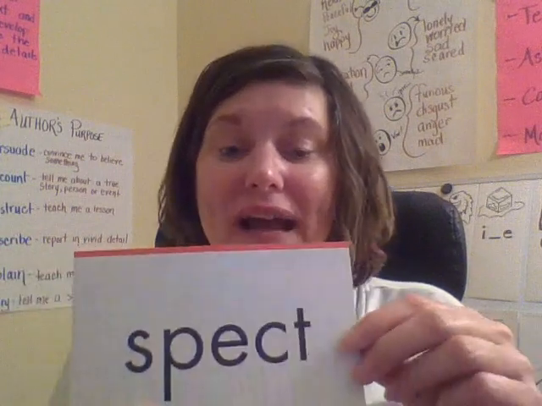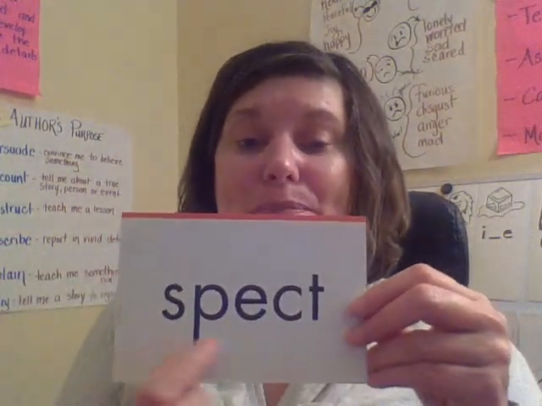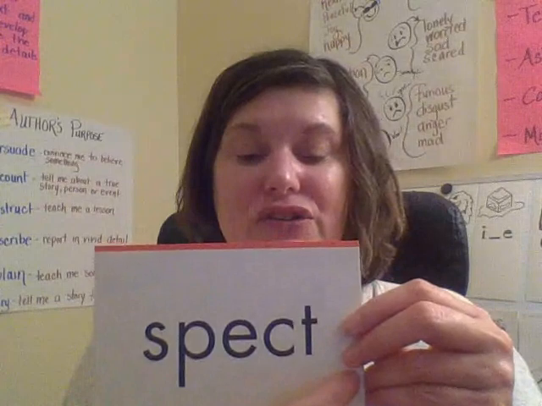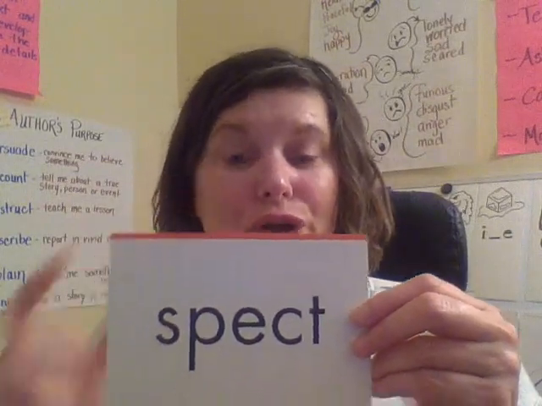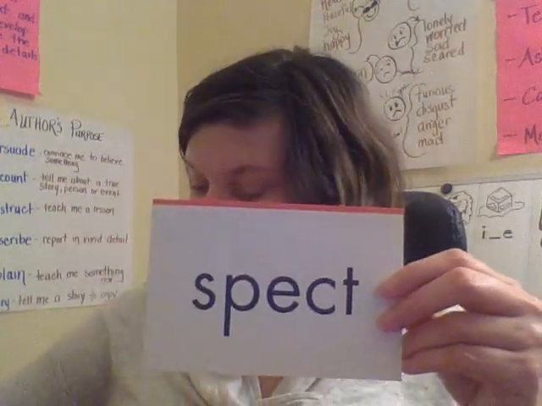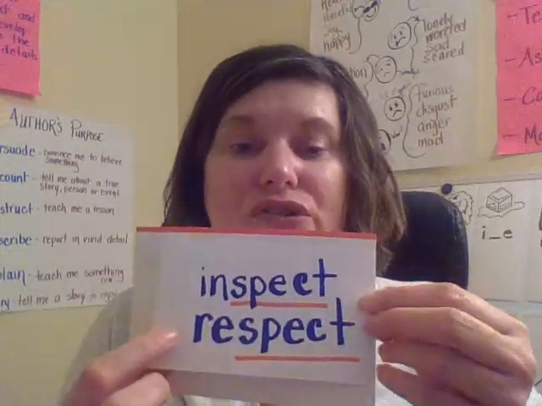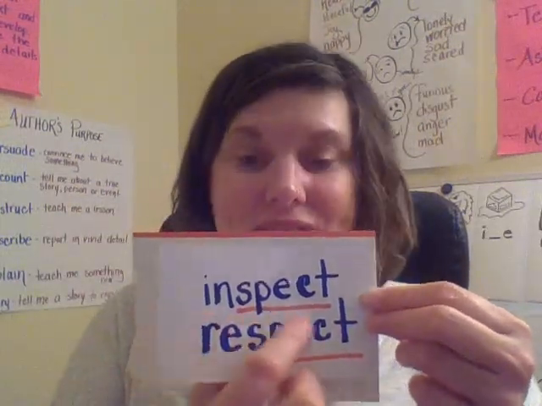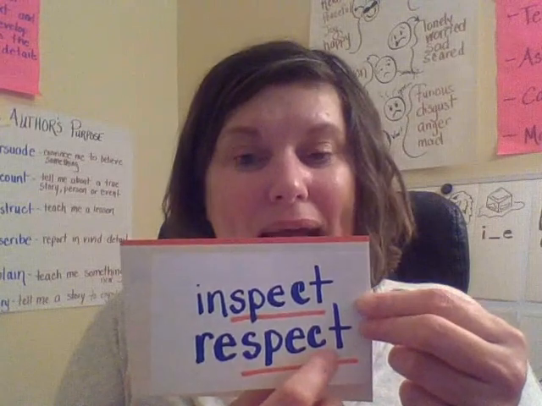I have some new sight syllables to introduce you to, and we're going to practice breaking multisyllabic words into individual syllables. Okay, so the first sight syllable I have to introduce you to is spect. Spect. And this means look. So it is in words like, for example, inspect, respect.